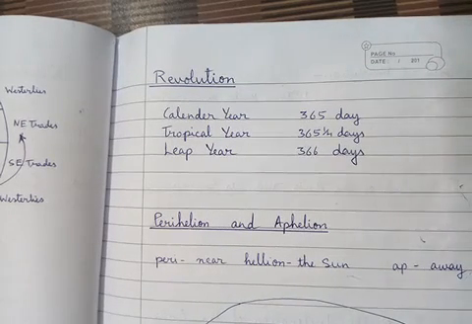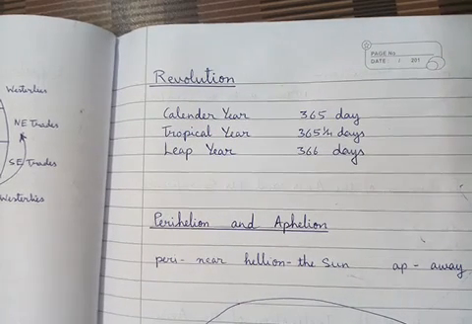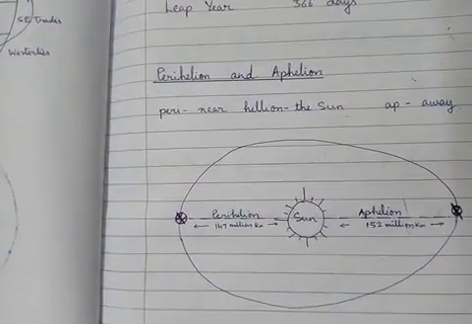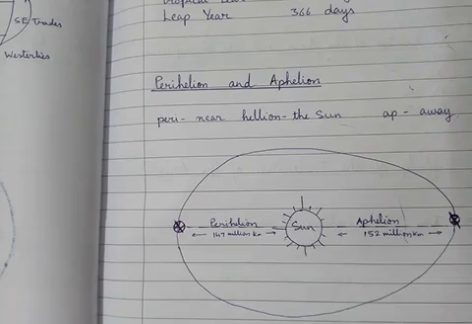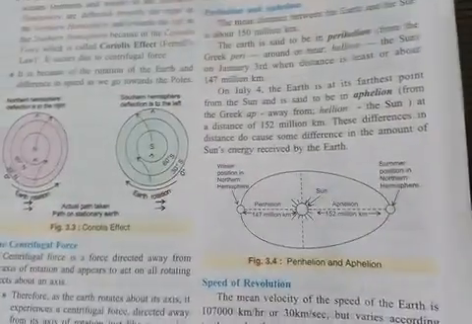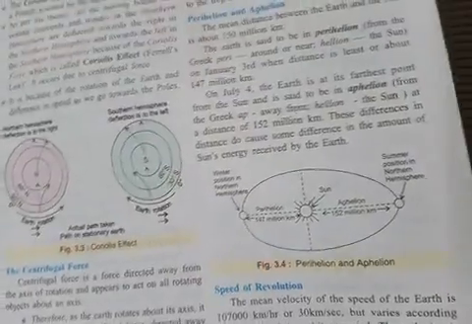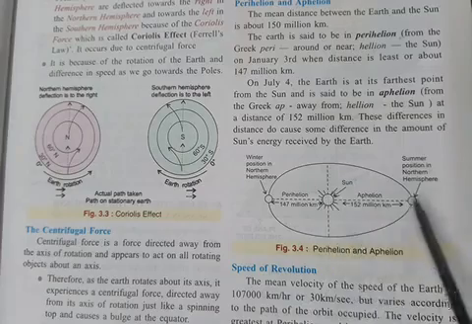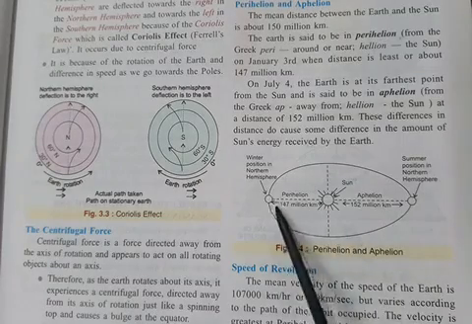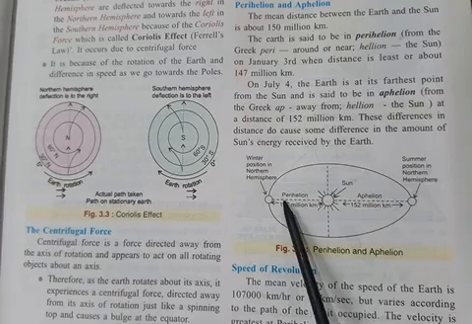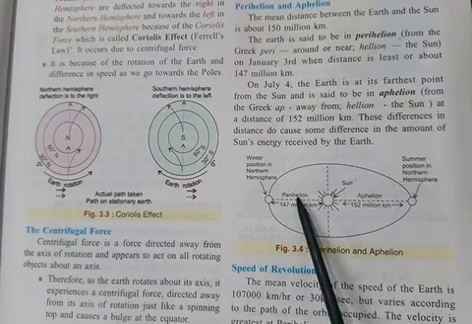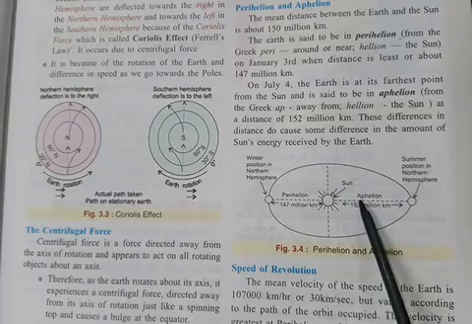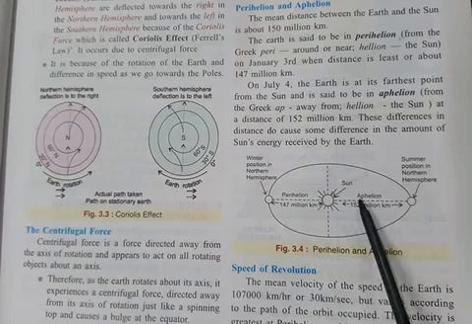Now let's move to the perihelion and aphelion. Now look here, what is perihelion and what is aphelion? Now I will try to show you another better map in the book. Look at this figure in the book. This is the sun, and these are the 2 positions of the earth. In Greek, peri means near, and helion means the sun. In the same way, ap means away, far, and helion is the sun.